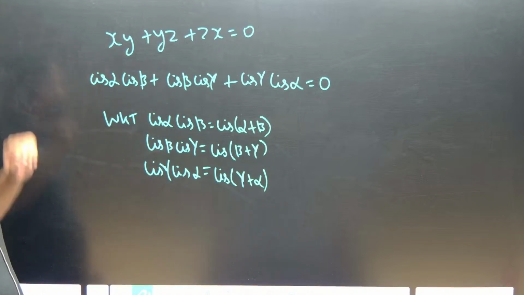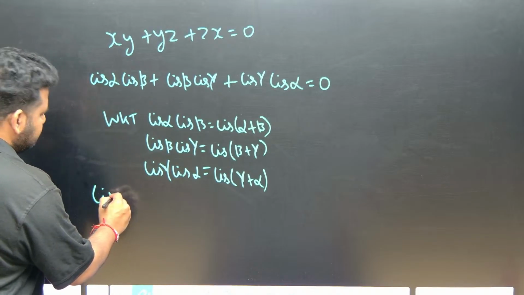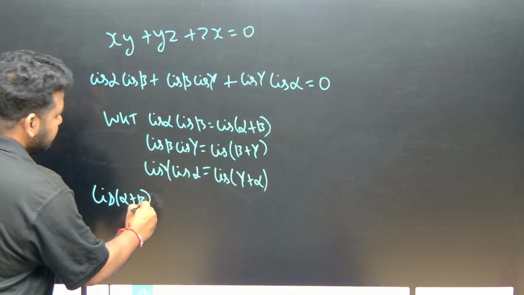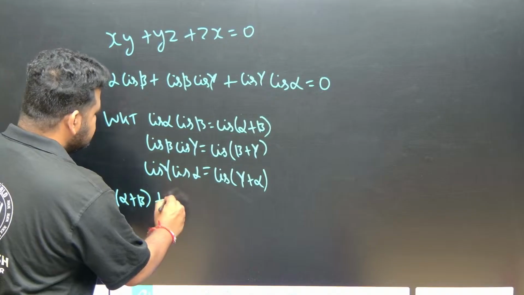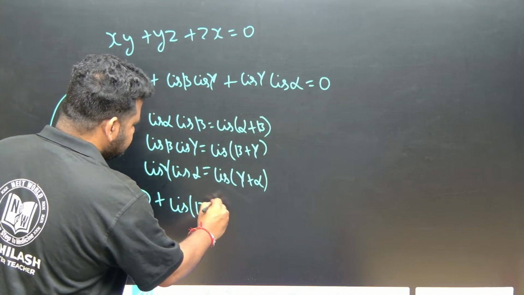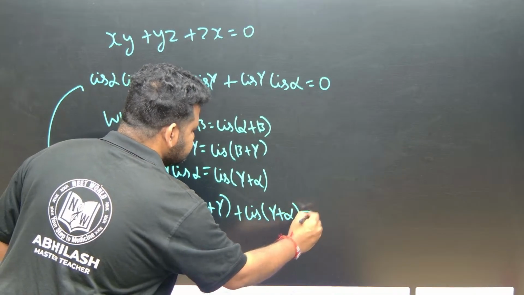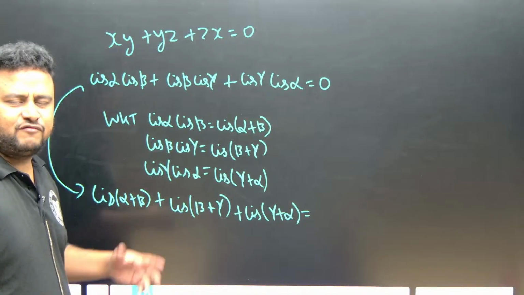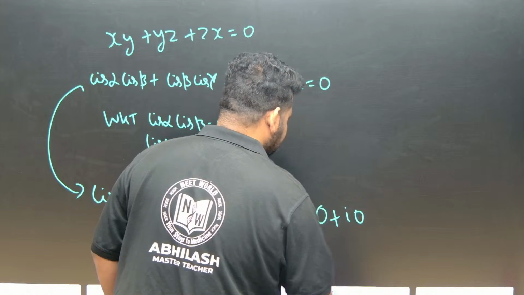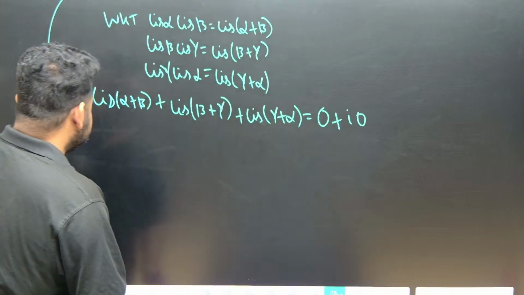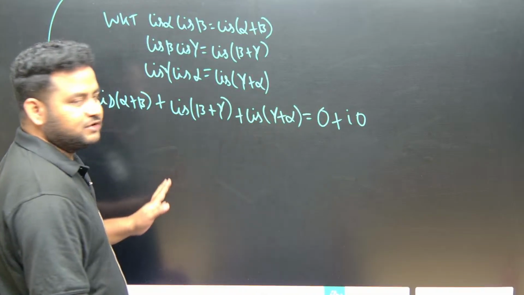Now you put these values here, what will you get? This equation will become cis of alpha plus beta plus cis of beta plus gamma plus cis of gamma plus alpha is equal to 0. Instead of writing 0, we will write it in complex number form, that is real part and imaginary part, 0 plus i times 0. Correct? We will write it like this. Now cis alpha plus beta, cis beta plus gamma, cis gamma plus alpha, this is what we have. Correct?